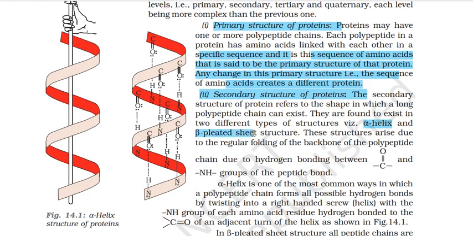The helix, you can see right here, goes round and round, just like DNA we did. These structures arise due to the regular folding of the backbone of the polypeptide chain due to hydrogen bonding between the carbonyl and the NH groups of the peptide bond.